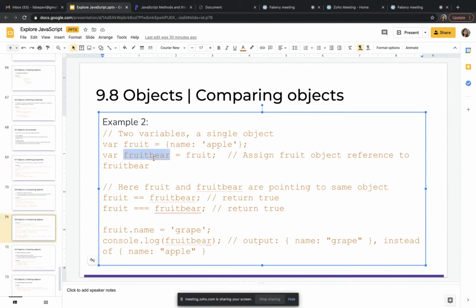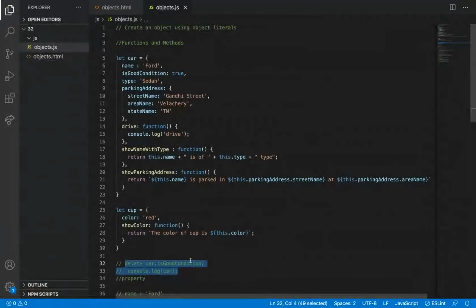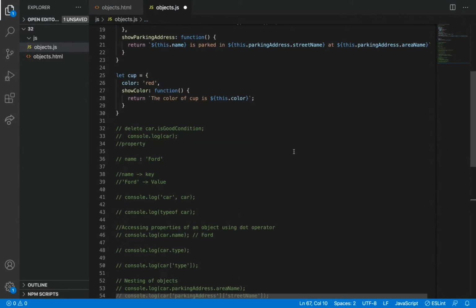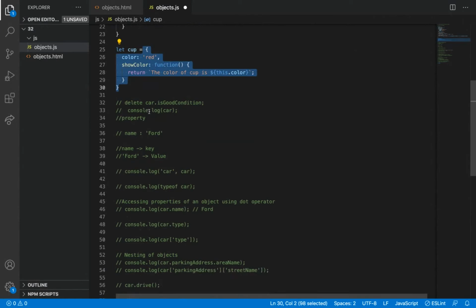Actually here, I'm just checking with the equal to operator. If I'm checking with the equal to operator, it will return true because both will point to the same memory. If I'm changing, I can show how I have it for the array. First, I can say object one. Let me copy this object here.